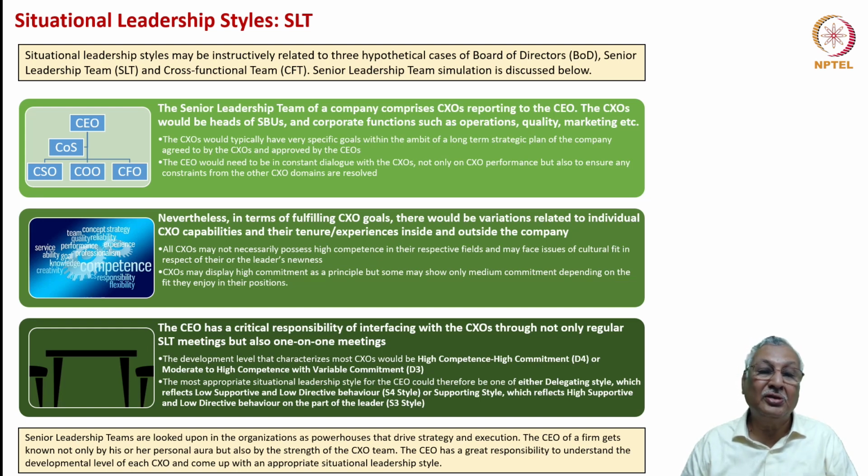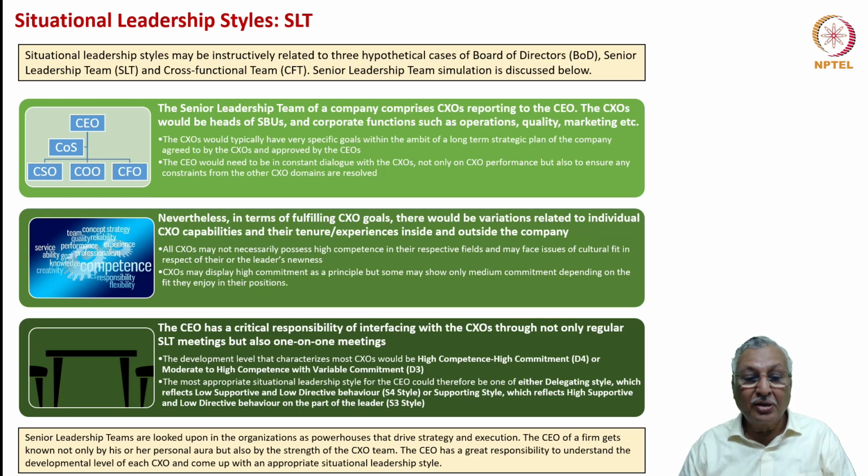So how do we classify the CXOs? There could be two types of classifications which CXOs could lend themselves to. One, high competence, high commitment, D4, absolutely fine. That's going to be a firm which is well above the industry average in terms of its growth and sustainability. There could also be moderate to high competence with variable commitment, D3 level. And most of the industries have firms which are at industry average level. And the firms which are at industry average level typically have D3 level CXOs functioning. Therefore, the leader must choose a situationally appropriate leadership style to handle his CXO team.